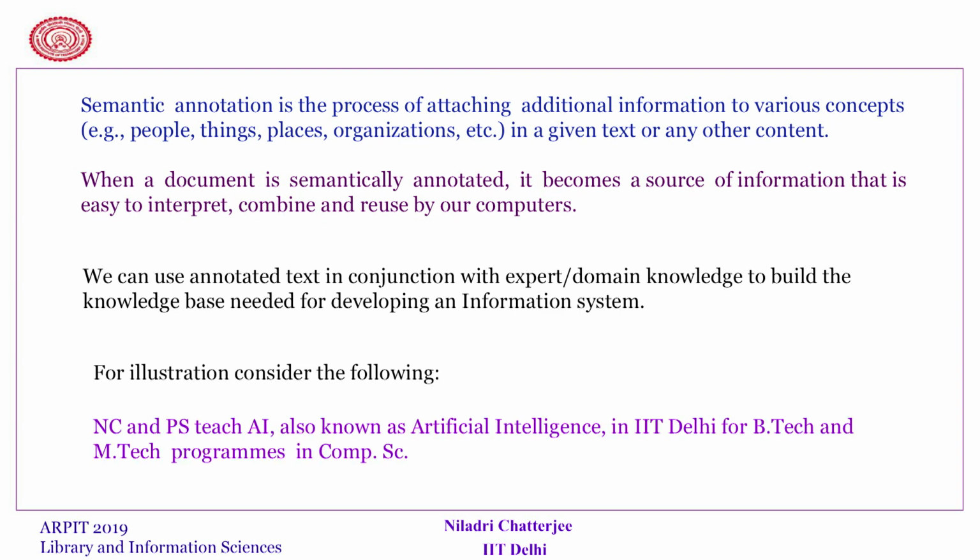For illustration, let us consider one single sentence: NC and PS teach AI, also known as artificial intelligence, in IIT Delhi for BTech, MTech programs in computer science. Let us see what knowledge we can extract out of it.